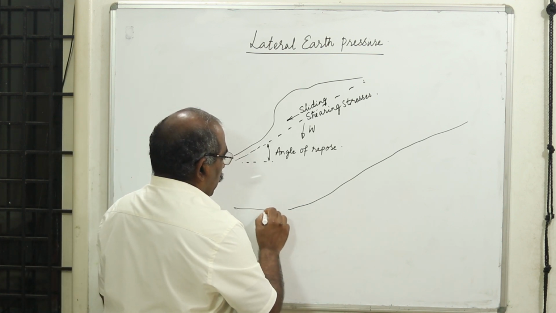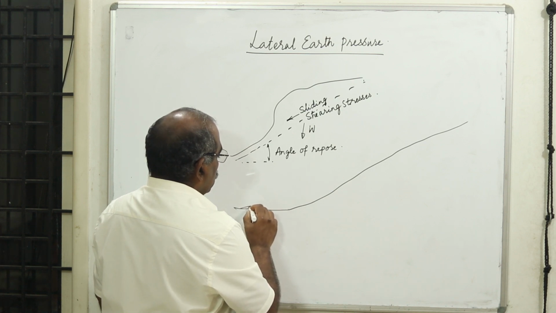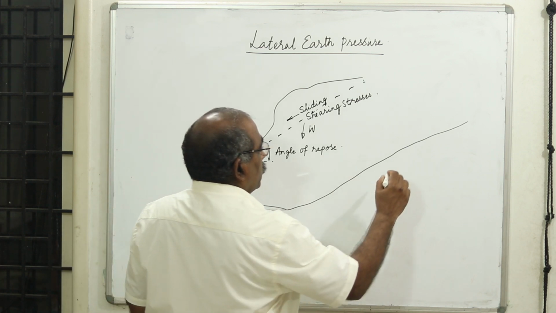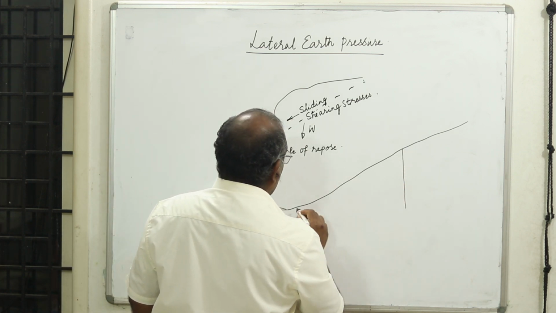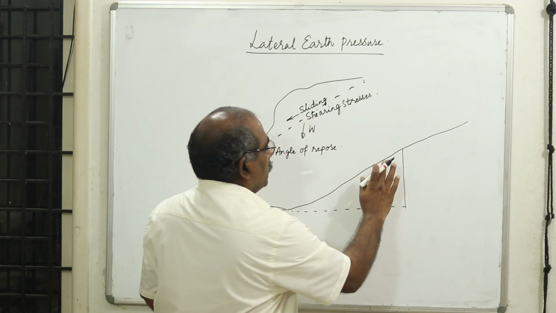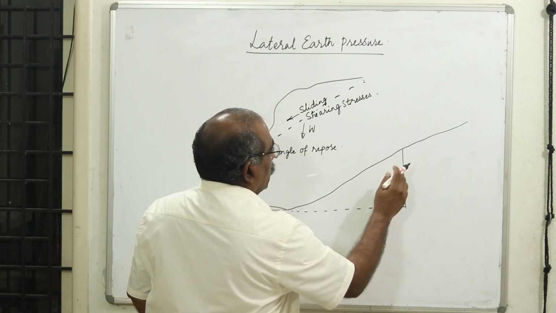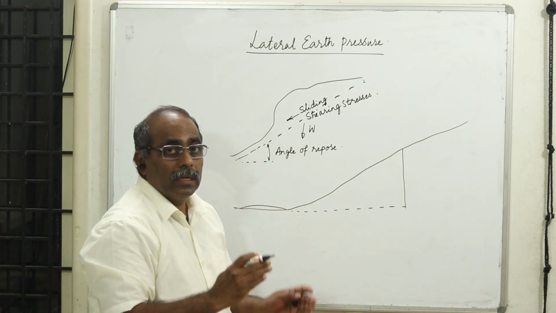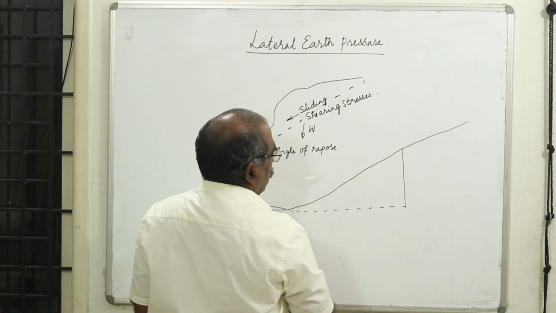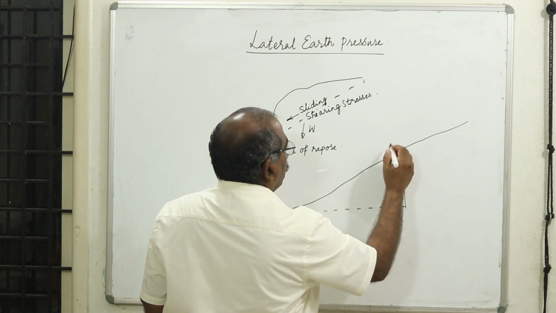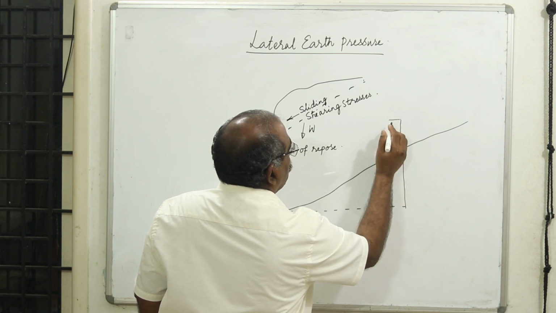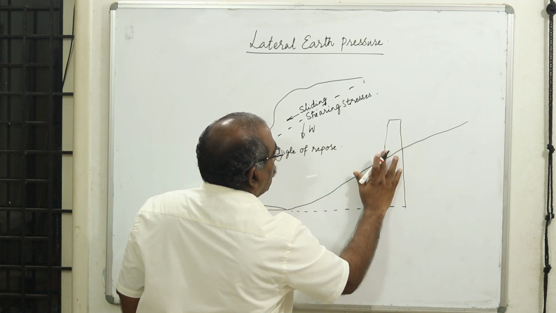Now due to some activity, let us say there is a road here, and I want to increase the width of the road. What I do is make a vertical excavation. If I remove this portion, will the soil be stable when I have a vertical cut? No, it needs to be retained. It tries again to form a natural slope. It will slide. Therefore, when I want to hold back this soil at different levels, I try to provide a retaining structure.